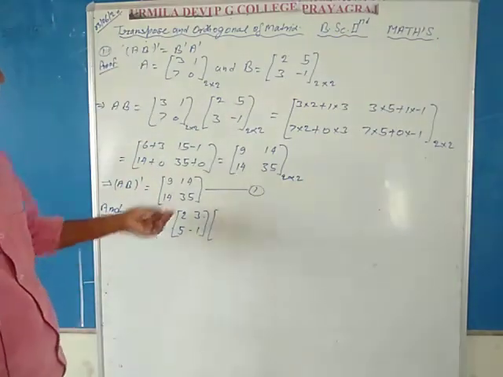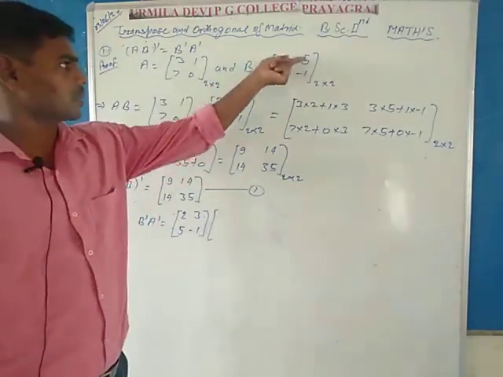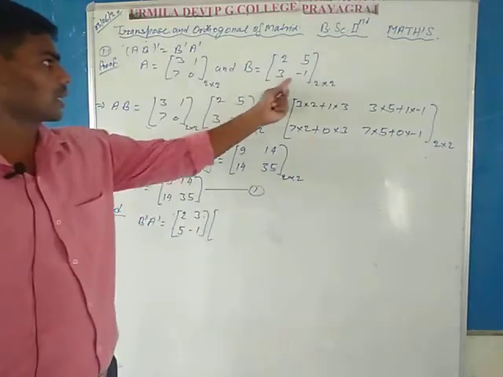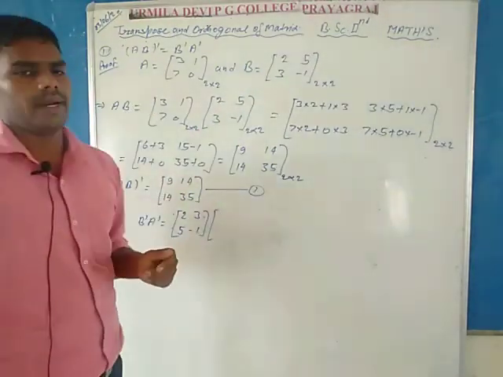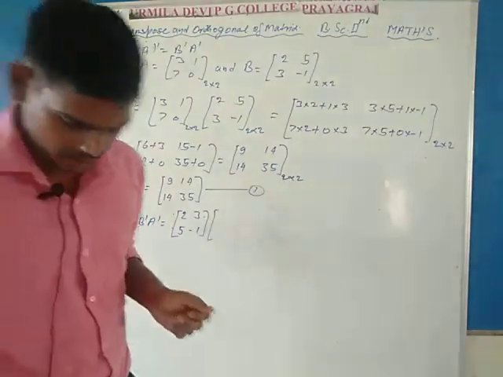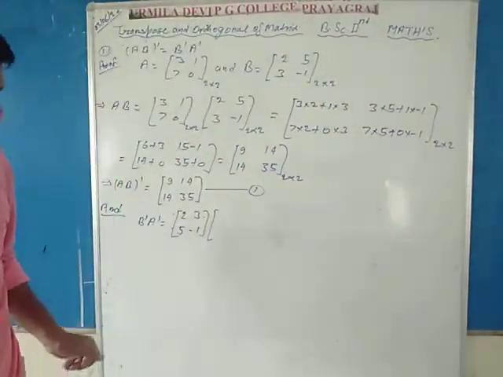Taking B's first row in the first column and second row in the second column, the same as for matrix A, we find the transpose of matrix A, that is A dash.